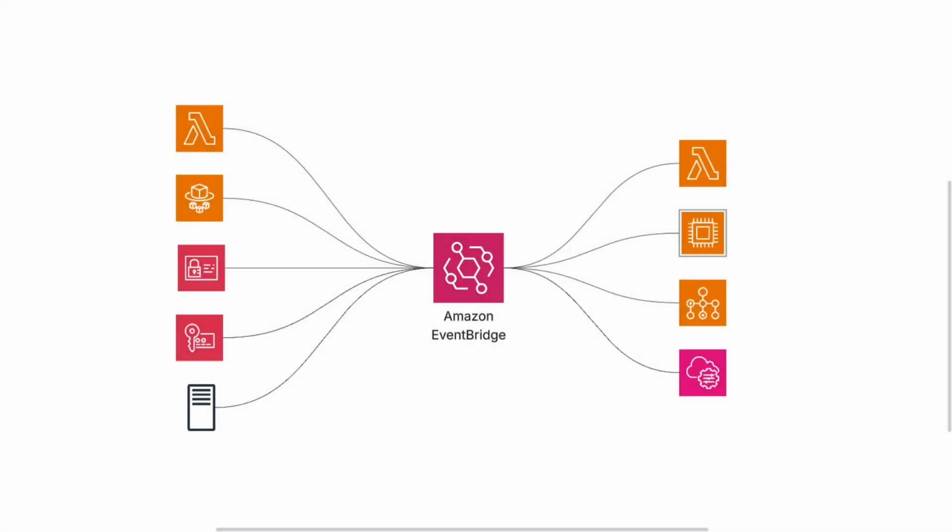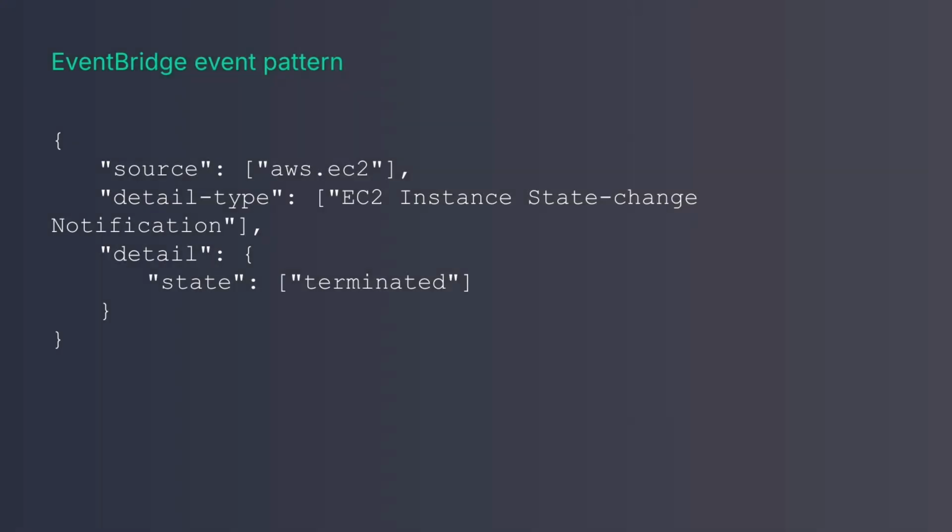EventBridge deserves special attention because the exam is obsessed with it lately. EventBridge is like an intelligent post office. It receives events from multiple sources, matches them against patterns, and routes them to the right destinations. For example, this pattern says, only send me the events from EC2 when instances are terminated. EventBridge filters everything else out.